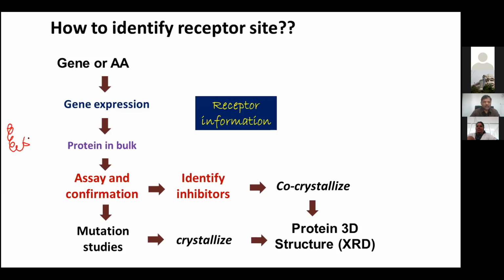Let's say this is the protein, for which we don't know the receptor pocket. So we choose an inhibitor, mix them together and crystallize it.